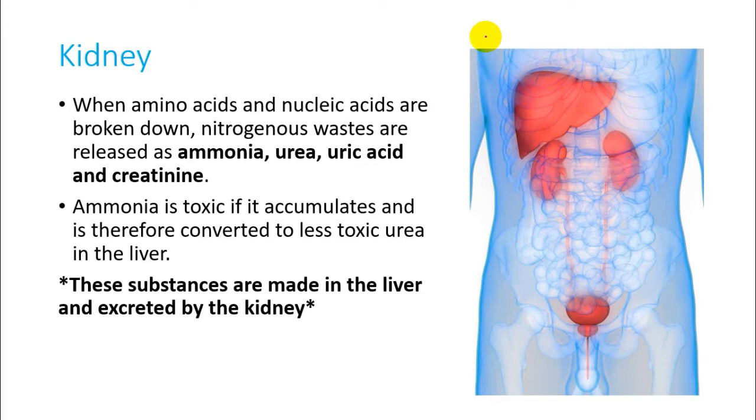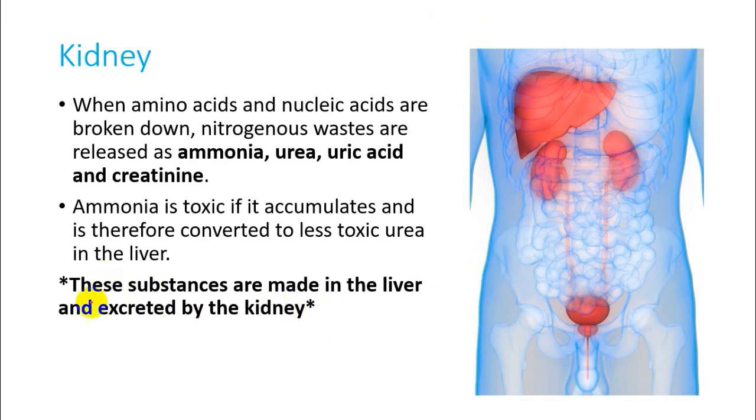These nitrogenous structures can be hazardous or dangerous if they remain in large amounts inside our body. That's why we have to excrete them, and the excretion of that type of thing is the function of the kidney.